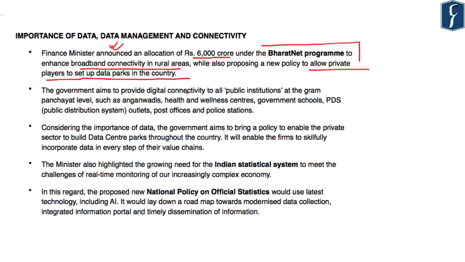So the whole objective of this government with respect to BharatNet program is to provide digital connectivity to all the important public institutions in rural areas, such as at the level of Gram Panchayat, in Anganwadis, in the health and wellness centers, in government schools, in PDS, that is public distribution system outlets, in post offices as well as police station. Now providing internet connectivity to these public institutions will further improve governance in the country.